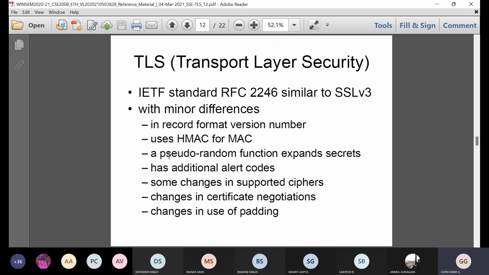And next, a pseudo random function expands secrets, and it has additional alert codes. So whatever alert codes we had seen previously, in addition to those, some more additional alert codes will be there, and some changes in supported ciphers. So some of the ciphers will have certain changes, and there are changes in certain certificate negotiations. So certificate negotiations also will have some changes, and changes in the use of padding. So this TLS will have padding changes also.